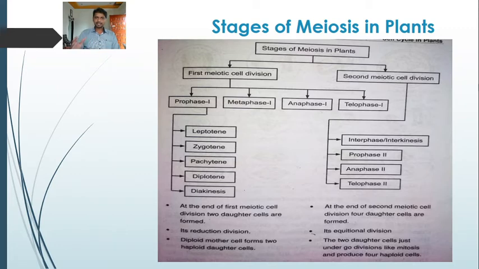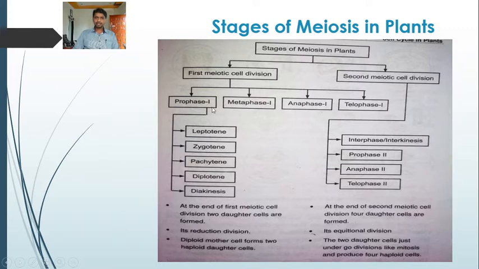Firstly, meiosis first has occurred, so the cell has to pass through prophase first, that is leptotene, zygotene, pachytene, diplotene, diakinesis, then enters into metaphase first, anaphase first, telophase first. Later on, these two daughter cells enter into meiosis second, that is prophase second, metaphase second, anaphase second, and telophase second. And at the end of meiosis, four haploid daughter cells are formed from the diploid parent cell.